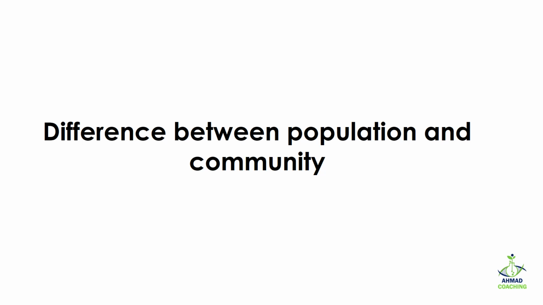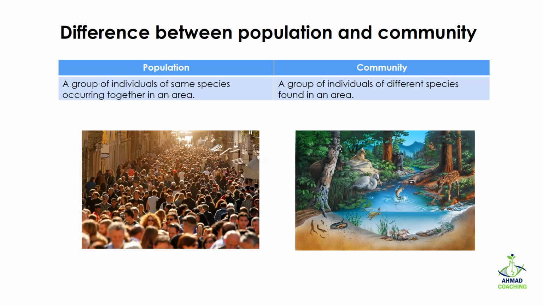Anam. Today we are going to study the difference between population and community. First of all, population. Population is actually a group of individuals of the same species which are occurring together in an area. If in a particular area only one species is residing, that particular species is called population. For example, human population. Okay, so in this particular area all the individuals are human, so that's why we are going to call them population.